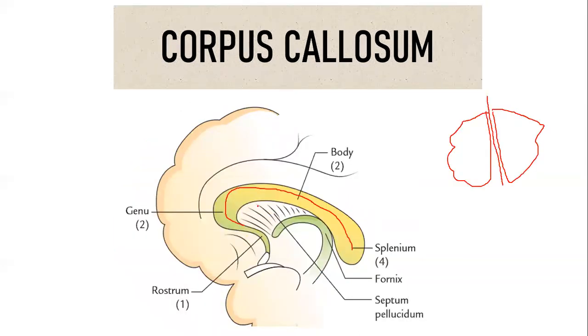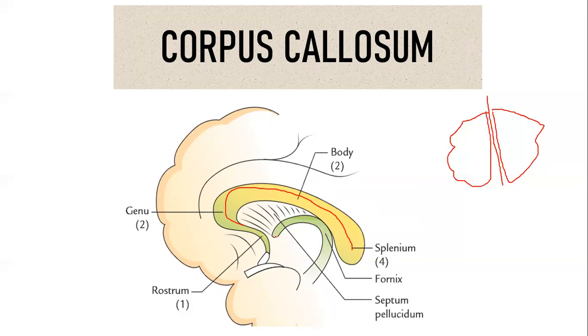One more important thing that you must definitely discuss is the septum pellucidum, which is a tissue, or I can say a fold, that connects the body of your corpus callosum to your fornix. So from genu, from body, it connects your corpus callosum with your fornix. In a cadaver it will be beautifully seen. You just have a very thin elastic structure that connects your corpus callosum to your fornix. That is your septum pellucidum.